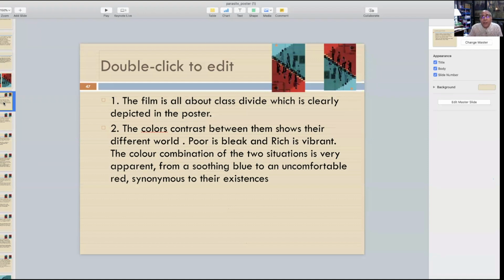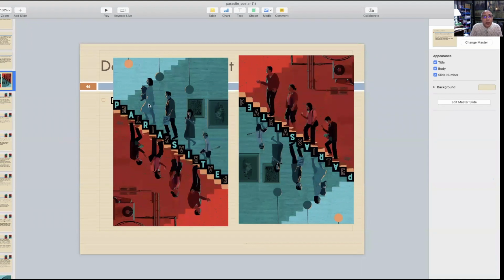If you notice it carefully, I will just go back again to the original poster. For the people who are going up, there is still going up over there. Okay, try to understand the difference. But the people who are going down have no space to go up. But the people who are going up, they have another ladder which is still taking them to the higher side. So that's a very interesting aspect which I have not mentioned in my discussion in the text, but at least it struck me over here.